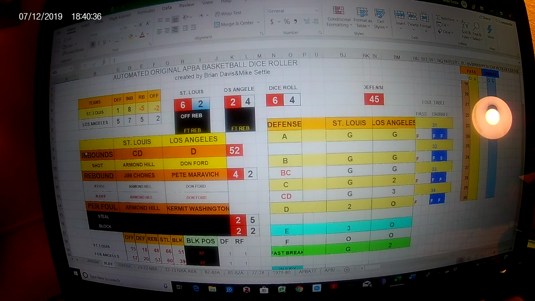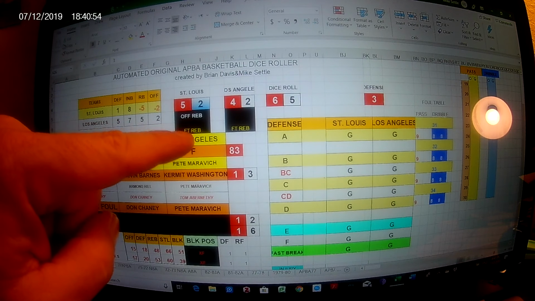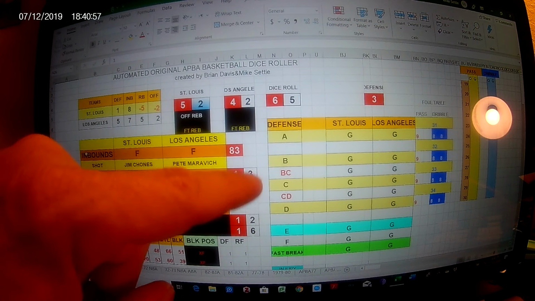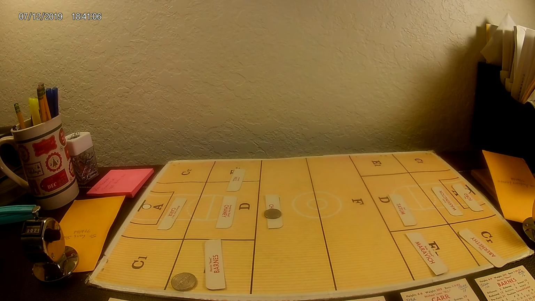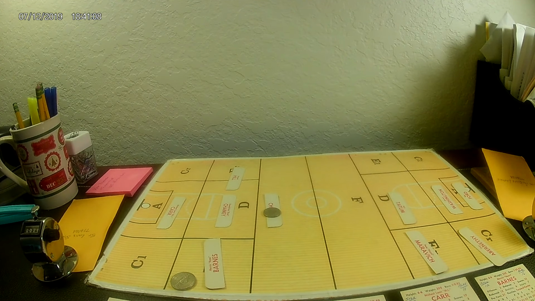So they get their own rebound. Jimmy Jones, the center. Listen here, Kareem just went out. Suddenly Jimmy Jones now gets the offensive rebound. Maybe that made a difference. And it will be an A because there was a 20 on ML Carr's card. So he'll be guarded in A. You know, Jimmy's not going to shoot at guard. He's going to dribble out to C. Try to get an open shot. That is not a good roll. He's guarded. He is an F. So Jimmy Jones is all the way out an F. The Laker defense pushed him out there. So he is all the way out here in F now.